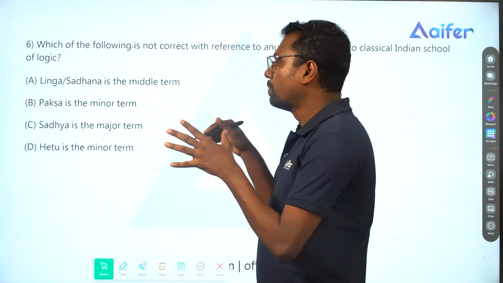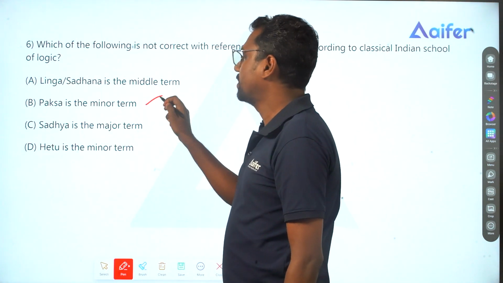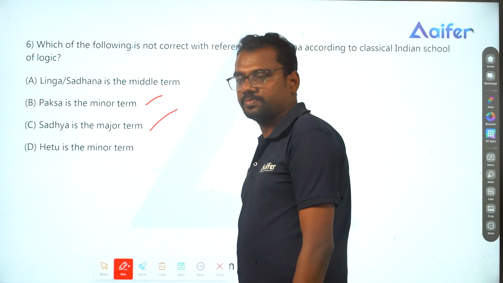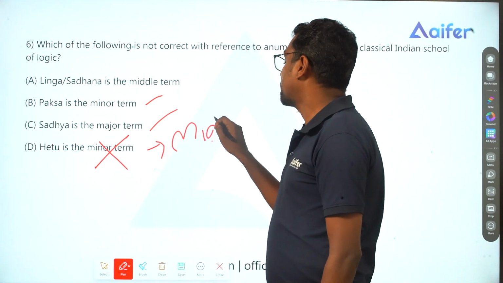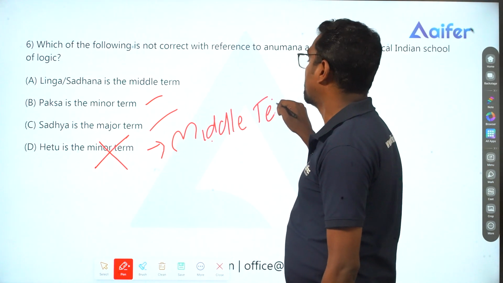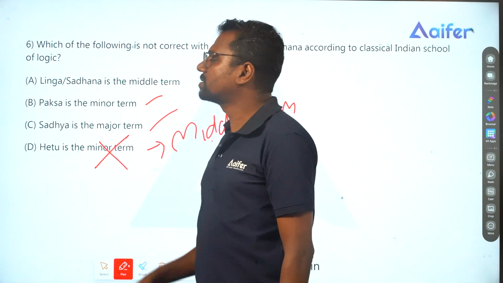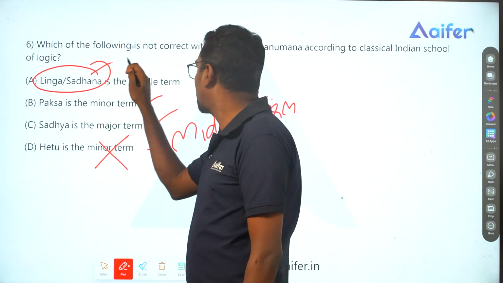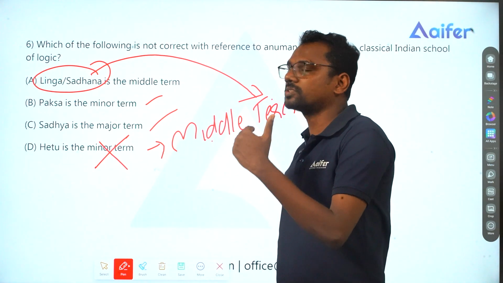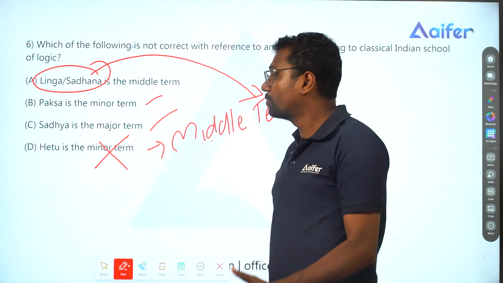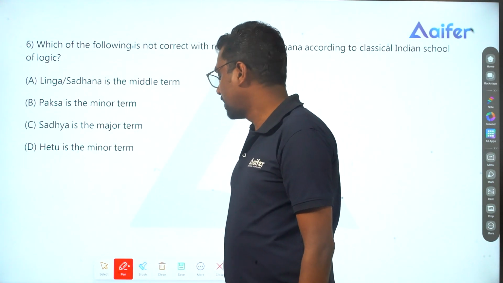We know Paksha is a minor term, no doubt. We know Sadhya is a major term. Hedu is not the minor term; Hedu is the middle term. Then what about Linga or Sadhana? It's given as a middle term. So Linga or Sadhana is another name for middle term, along with Hedu. So be sure with these two terms also, as they are used for middle term.